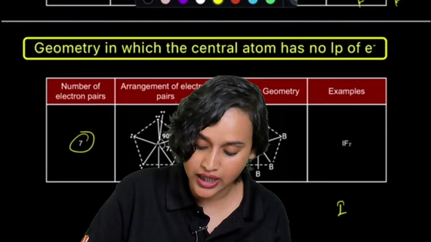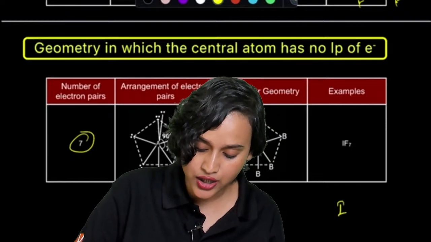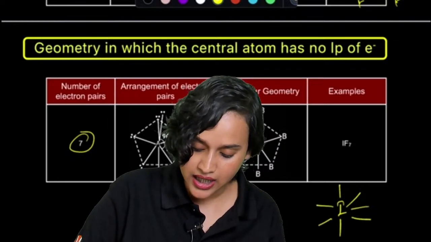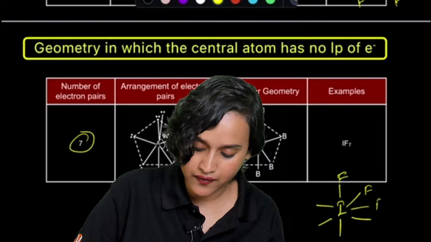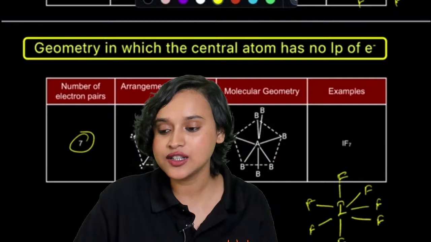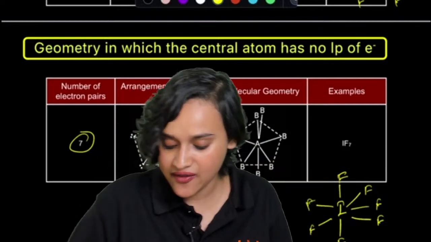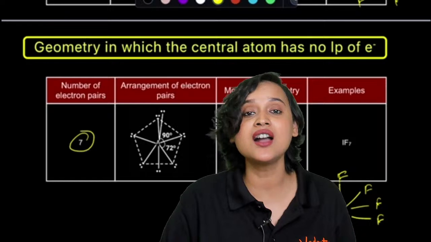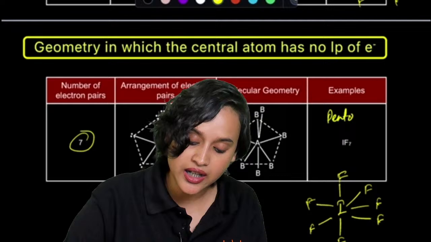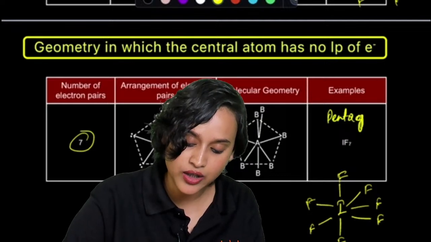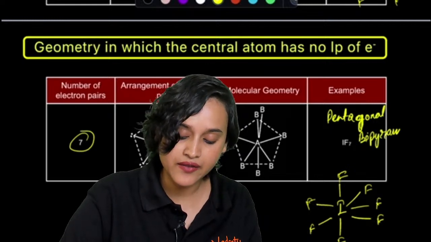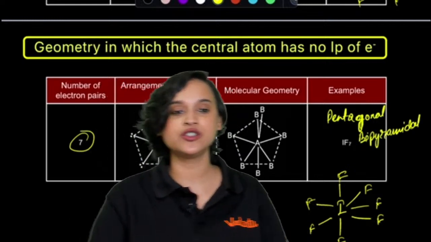So you will be drawing one I here, then 1, 2, 3, 4, 5, 6, 7 F's. How does it look? Very good, Rekha, very good. This will be pentagonal bipyramidal. Very good. You guys are going to ace the paper, looks like.